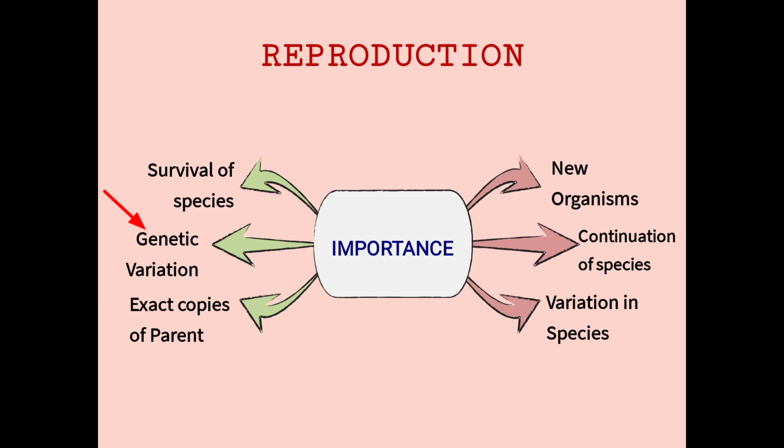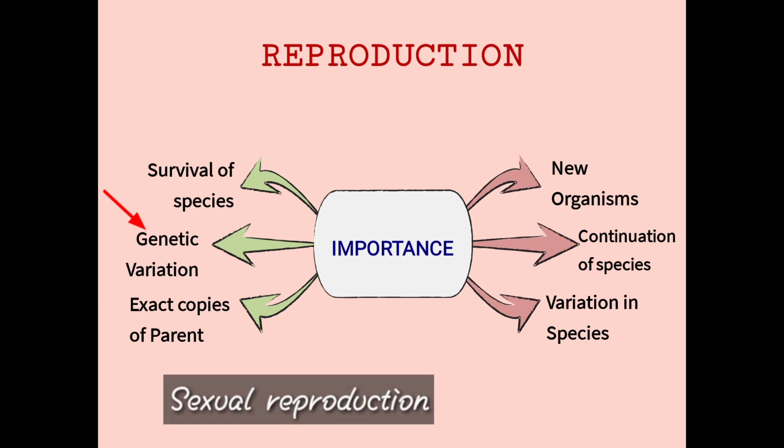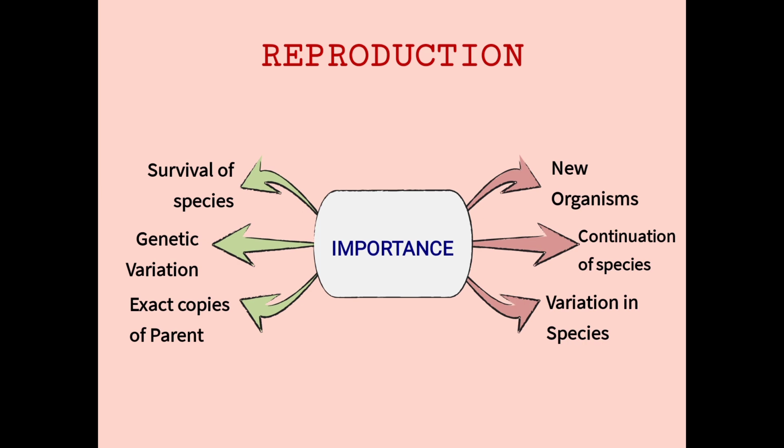And next, genetic variation. Genetic variation is common in the sexual reproduction method. There will be some changes in their genetic makeup, and the newer individuals will be genetically dissimilar to their parents, right? I will tell you the reason why in the next slide. And then the survival of species. Survival of species is similar to the continuation of species. We don't have the survival of species unless the reproduction process happens.